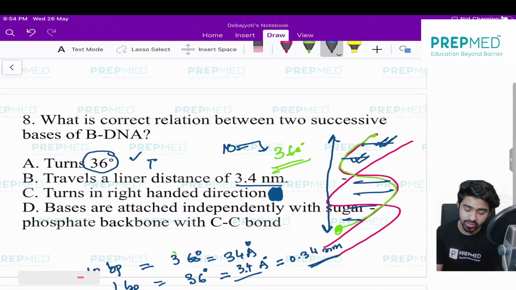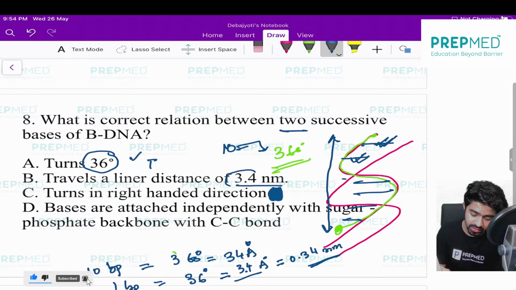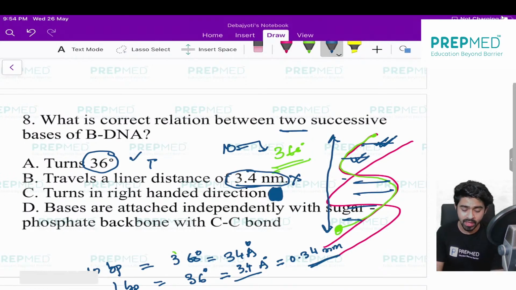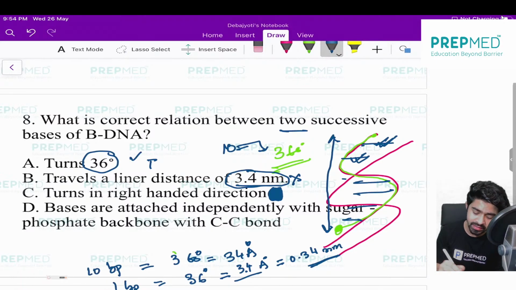The correct relation between two successive bases of BDNA. The first one is correct, that I have already explained. The second one says it travels a linear distance of 3.4 nanometer between two successive bases. No, this is wrong, because it is 3.4 angstrom, but not 3.4 nanometer. Turns in right-handed direction: BDNA is right-handed DNA, ZDNA is left-handed, so it is also correct.